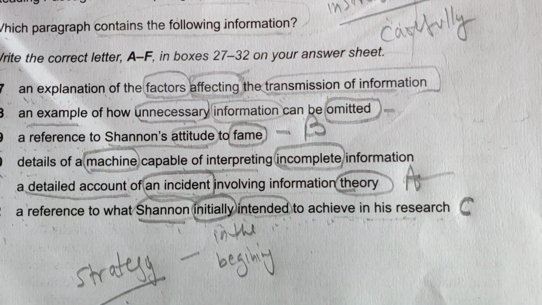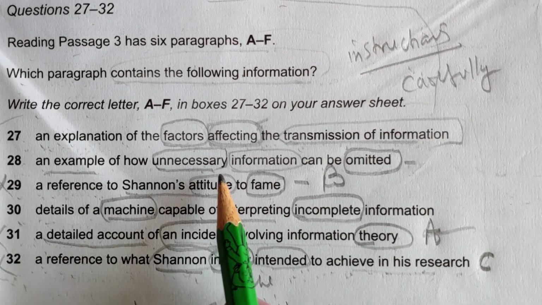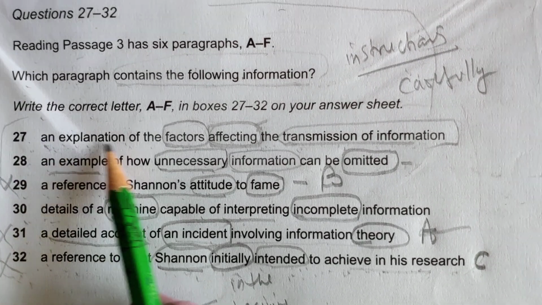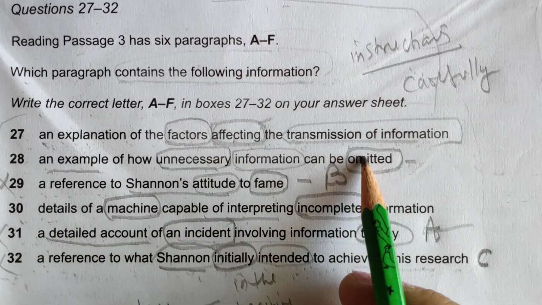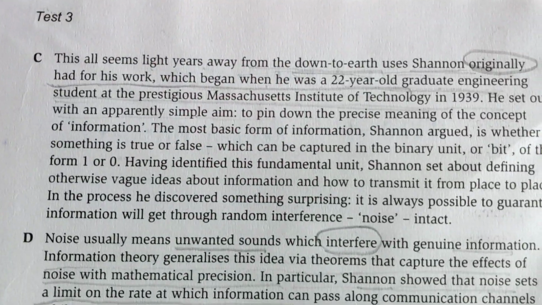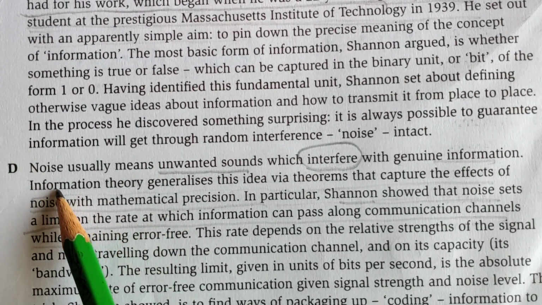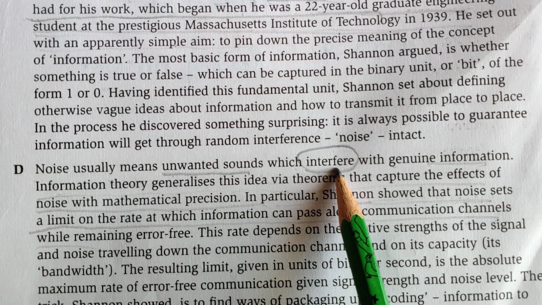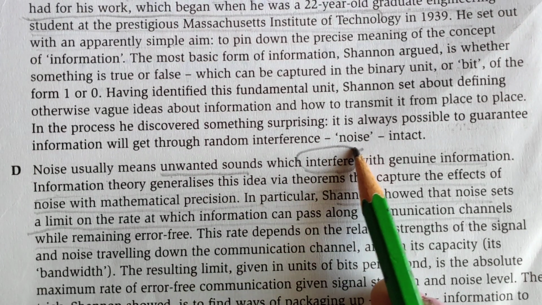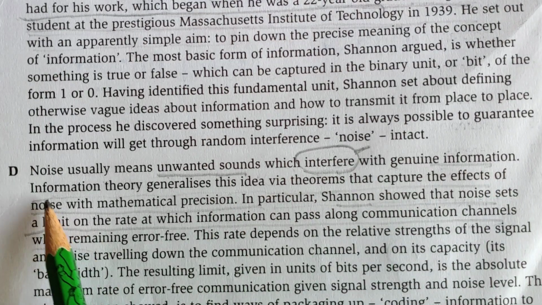Okay, yes, I got the clue here. An explanation of factors affecting the transmission of information. Noise means unwanted sounds which interfere, meaning affecting, genuine information.